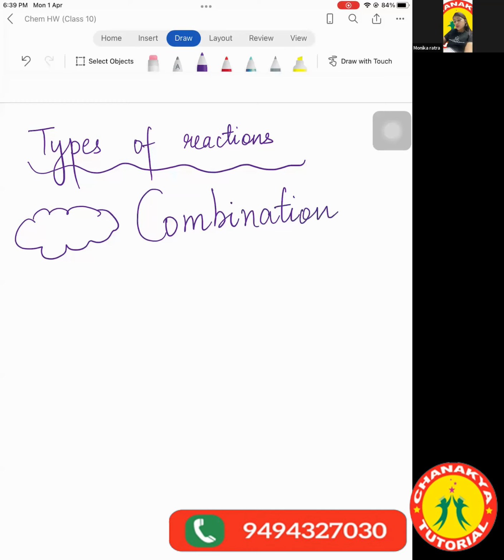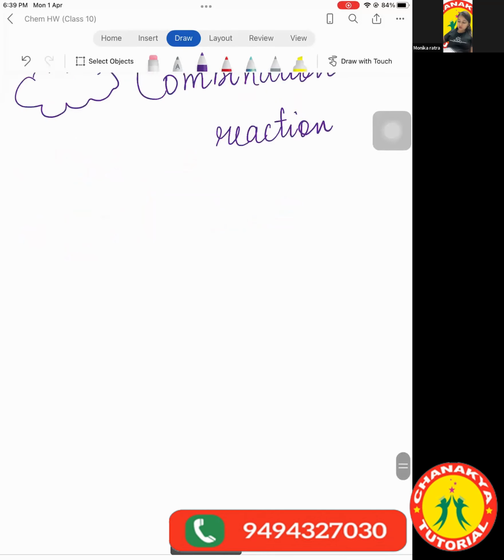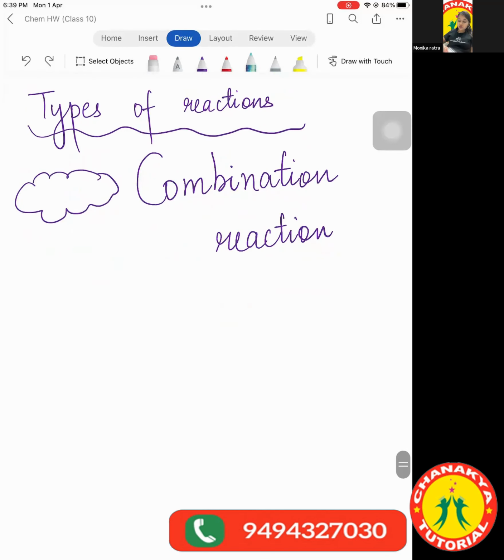If you look at this term very carefully, you will find that there is a hidden word, combined, in this term. So what are combination reactions?